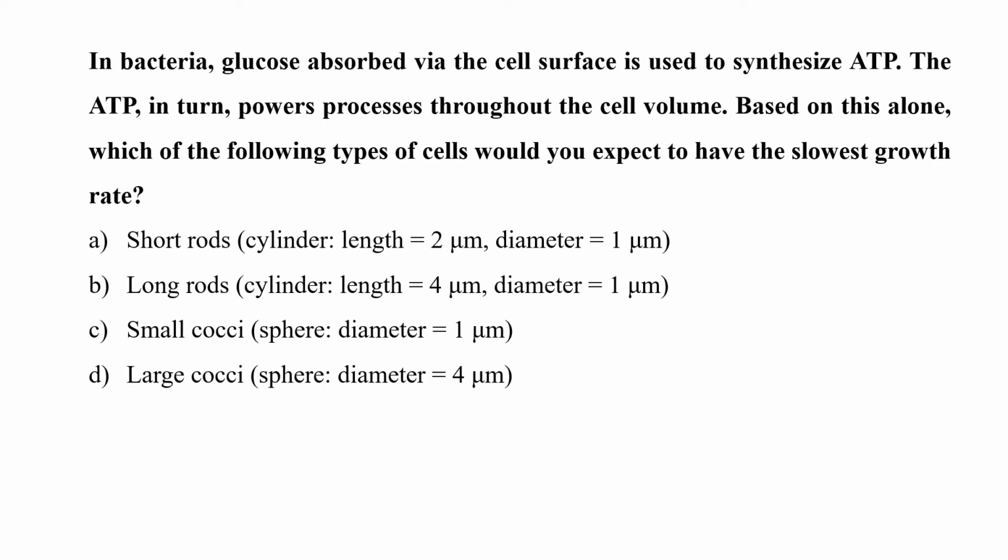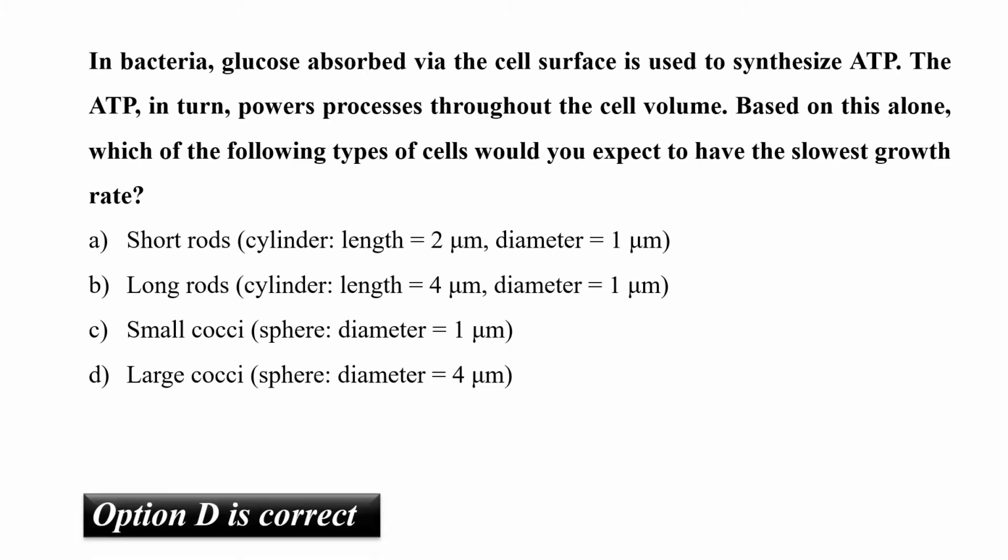For cocci, which are spheres, the total surface area is given by 4 pi r square. The area for small cocci is 1 pi and that for large cocci is 16 pi. So out of the four options, option D has the largest surface area and therefore will have the slowest growth rate. So the correct answer is option D.